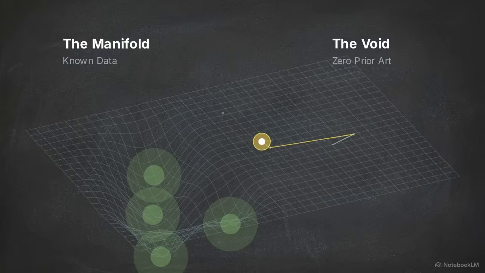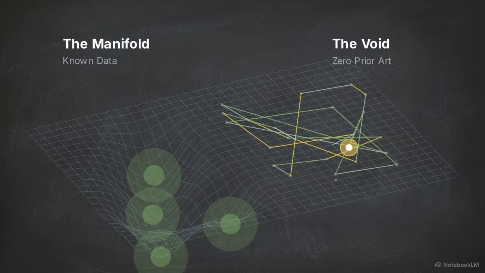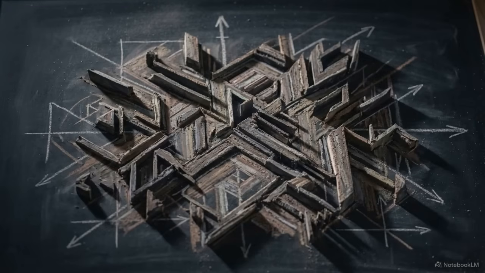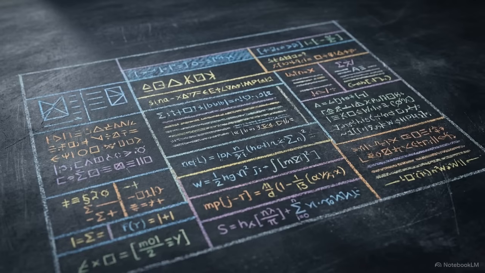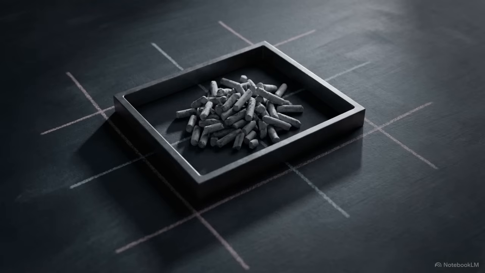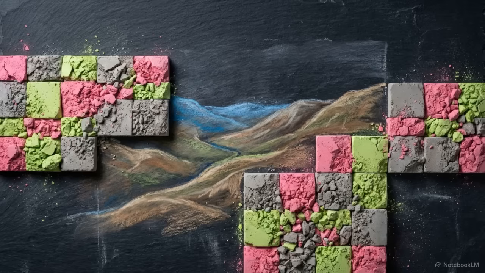It mechanically attempts to interpolate between distant, unrelated data points. The output of this erratic interpolation is called slop. Slop is content that is grammatically correct but semantically empty. It is created because the inference engine must return a sequence of text, regardless of whether there is actual data density to support it. Slop is the visual equivalent of a digital artifact. It is a mathematical guess generated in an information void.